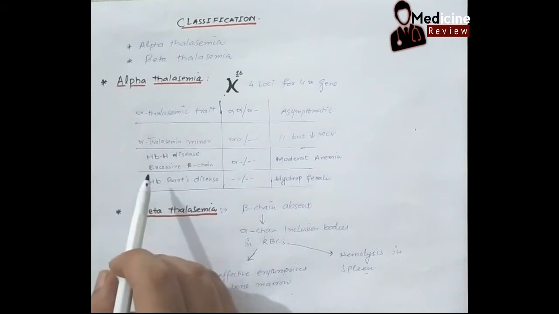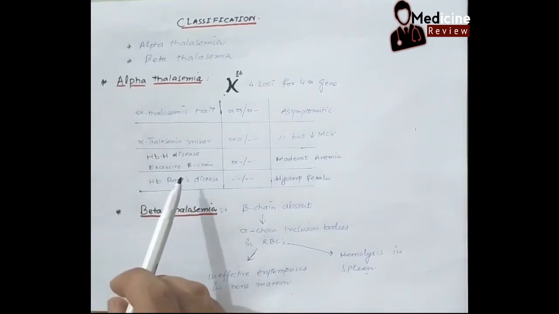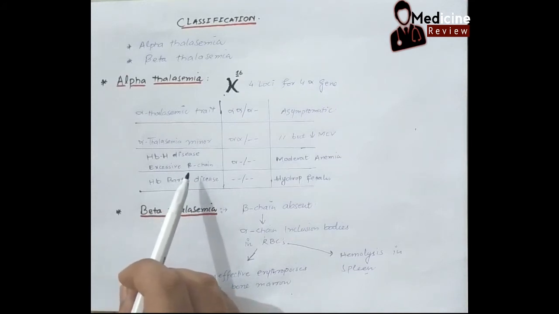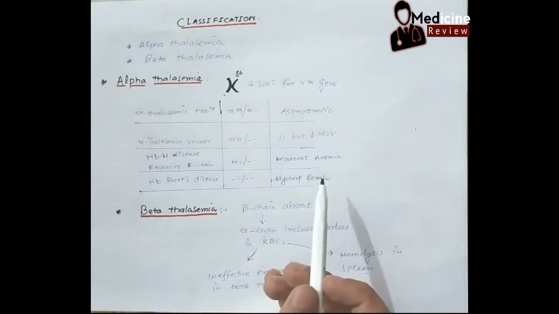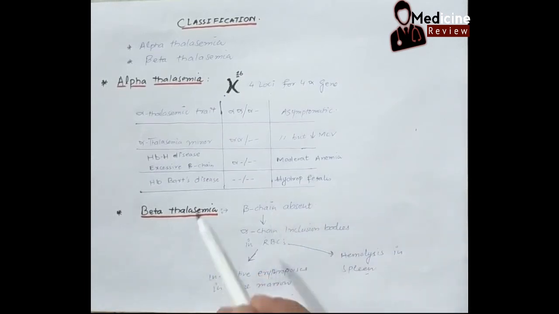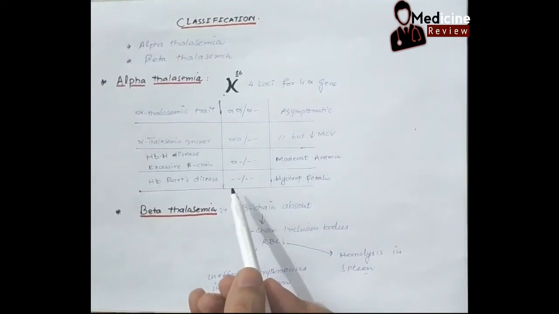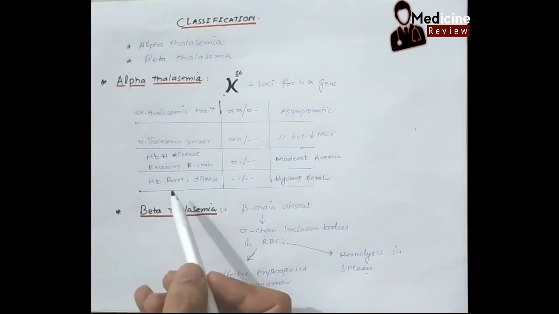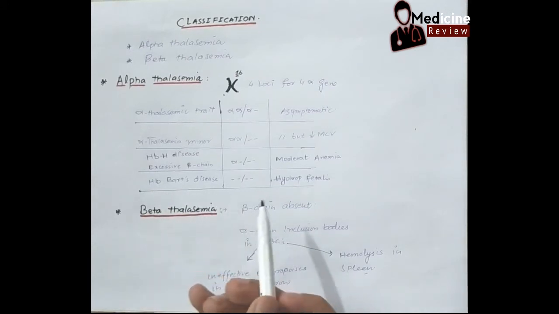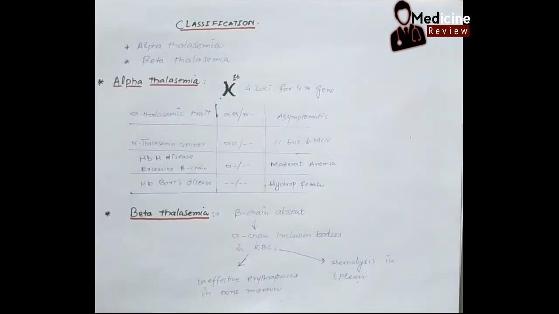In this condition, because the alpha chain is so deficient, the beta chain will take over and there will be excessive beta chains. There will be moderate to severe anemia. This must be hemolytic anemia. Now the condition gets worse, and this is the worst case scenario. If all 4 genes for the alpha globin chain are absent, this is called hemoglobin Bart's disease, and this baby cannot survive, and this baby will be hydrocephalic.